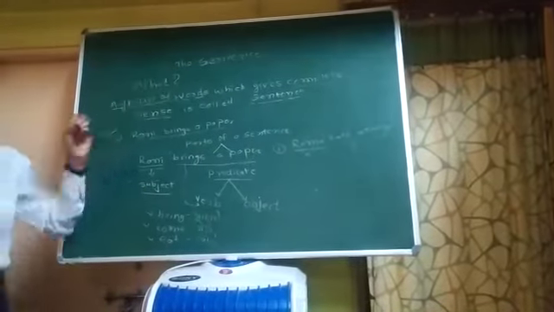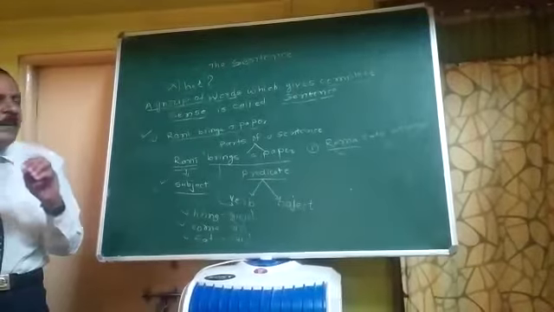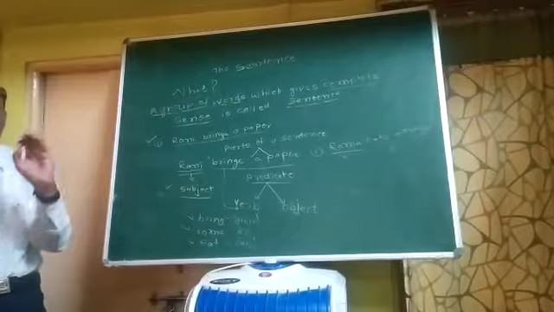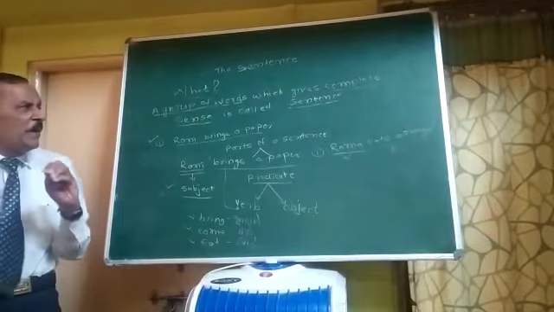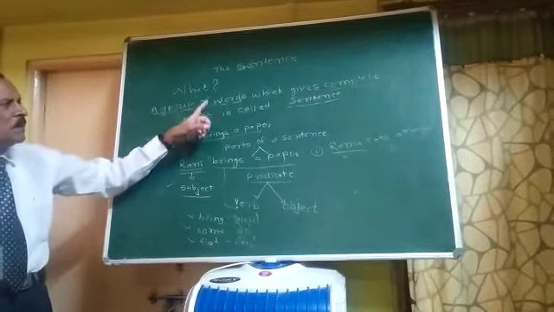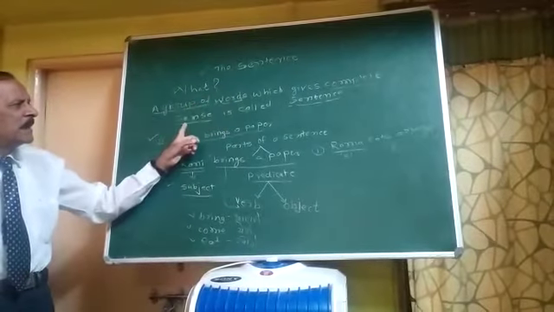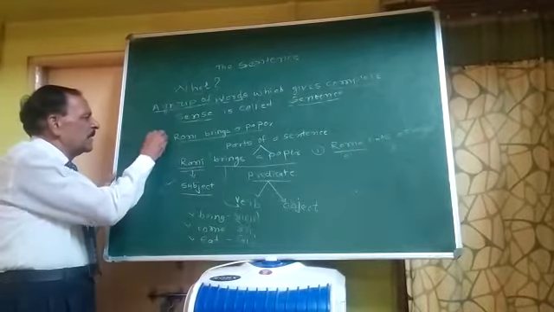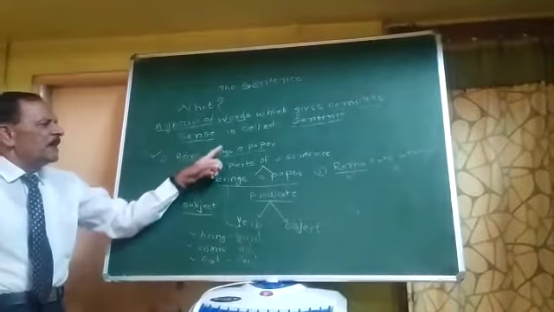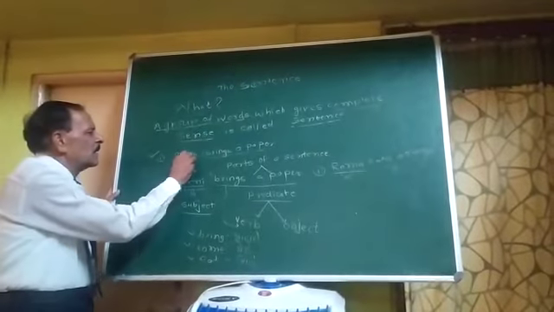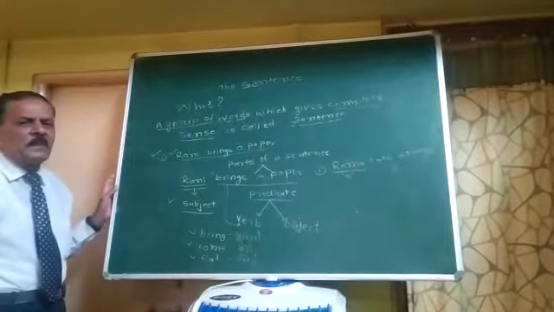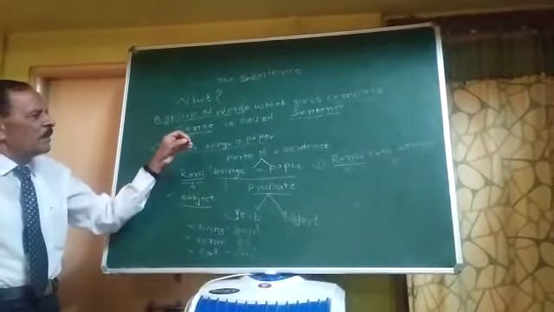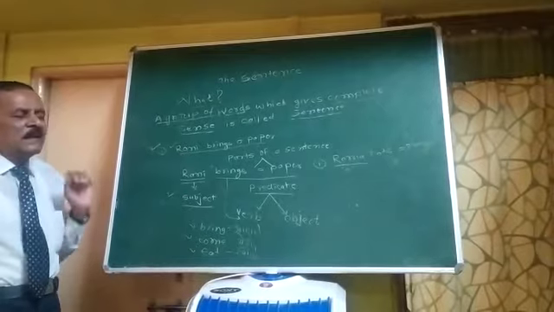Hello friends, last time we learned about the sentence. What is a sentence? The simple definition I explain to you: a group of words which gives complete sense is called a sentence. I have cited one example here. Rani brings a paper. Here is a group of words which makes a complete sense, so this is called a sentence.